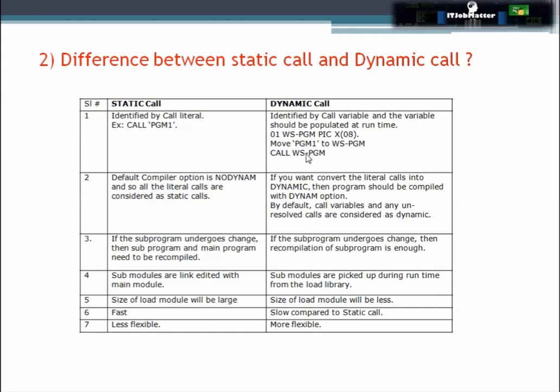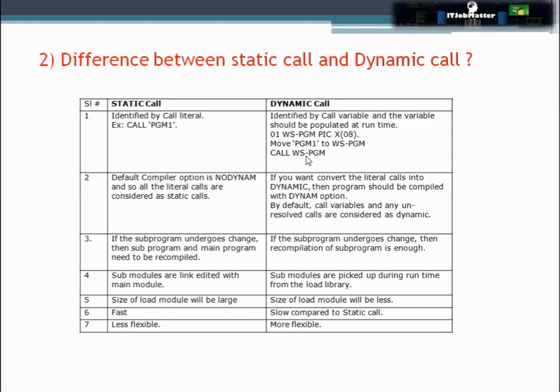In a way you can say that in a static call the call literal's value is identified at the time of compilation itself, but in a dynamic call the value of this variable is identified at the time of run.